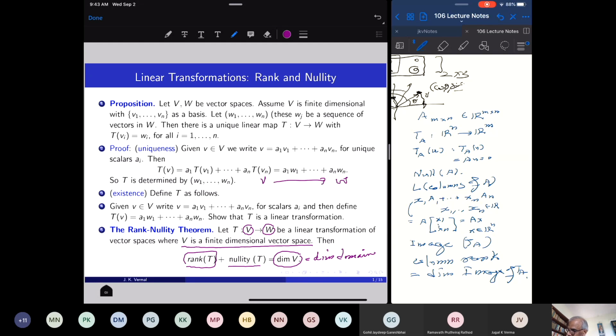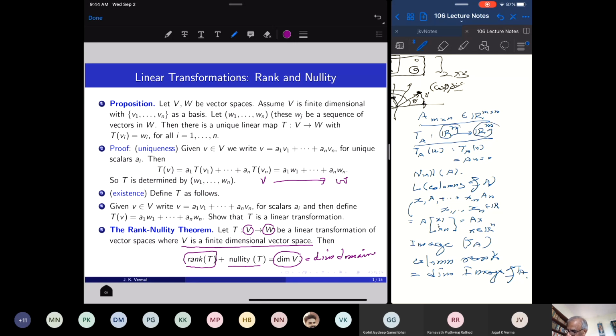Just like here, given a matrix A, I define a map T_A from R^n to R^m. So vectors with n components are mapped to vectors with m components. So we have an abstract linear transformation where I am replacing these by vector spaces.